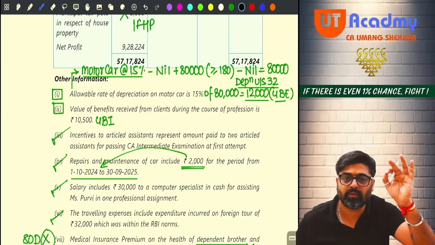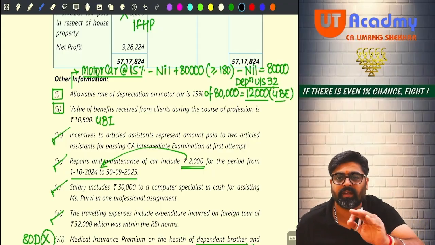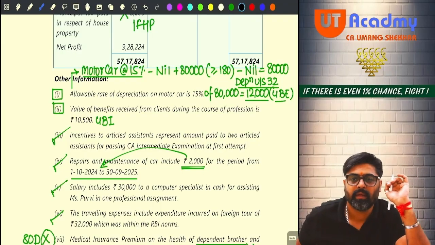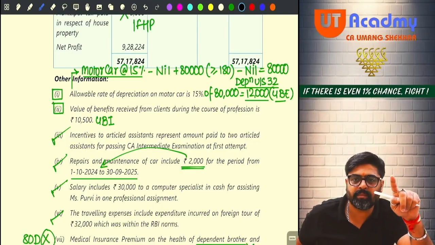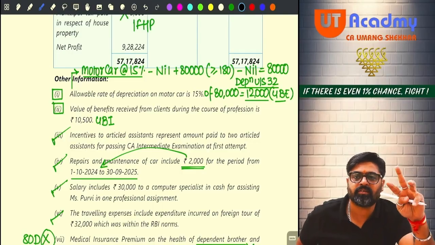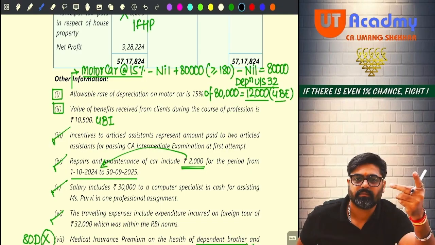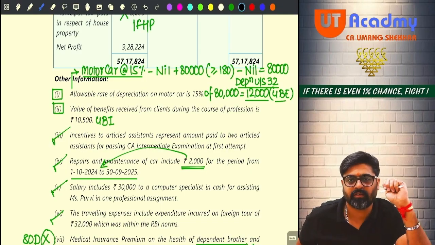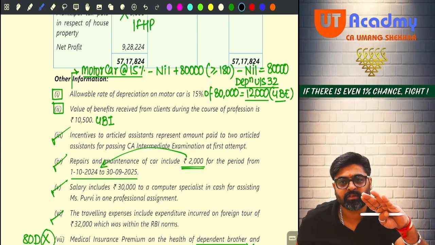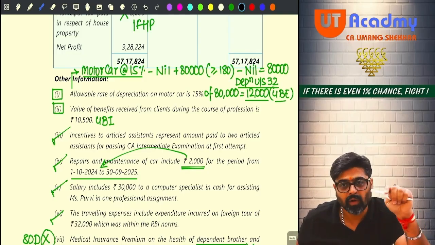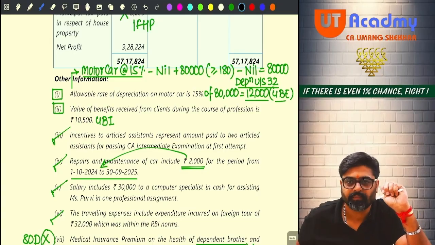So, whether you follow 115 BSE or you don't follow 115 BSE, this is going to remain same only. Because under the head PGBP, additional depreciation will be added back if you follow 115 BSE. Donations for scientific research will be added back if you are following 115 BSE. That is not allowed.